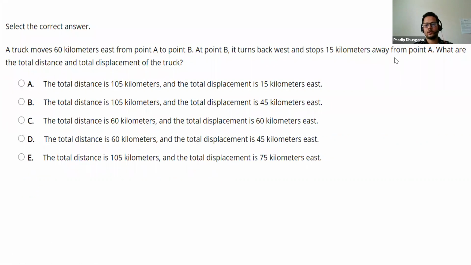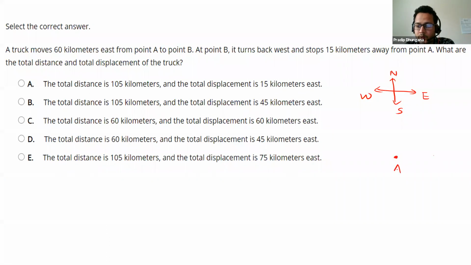Let me read this question and then we'll solve the problem. Let me make a diagram as well. Rock moves 60 kilometers east from point A to point B. Before starting this problem, let me clarify direction. On your paper, this is the east direction, west, north and south. Now let's make the diagram.